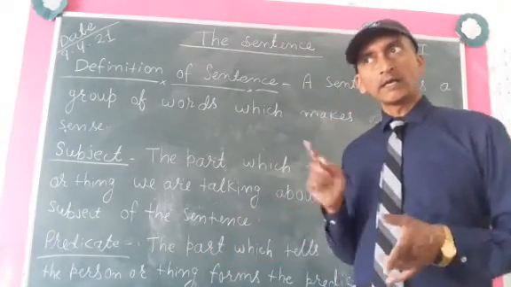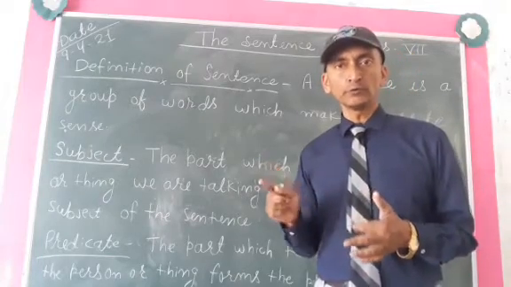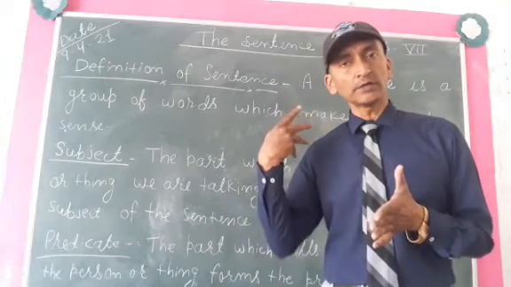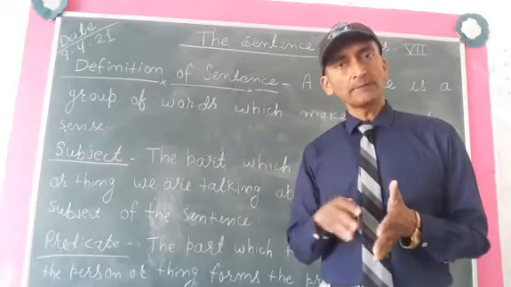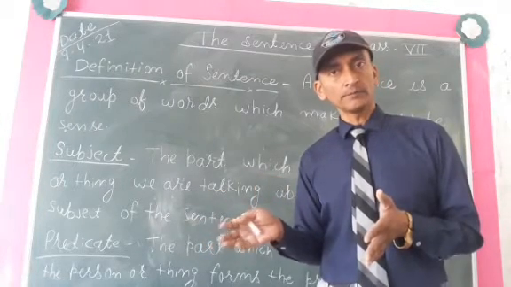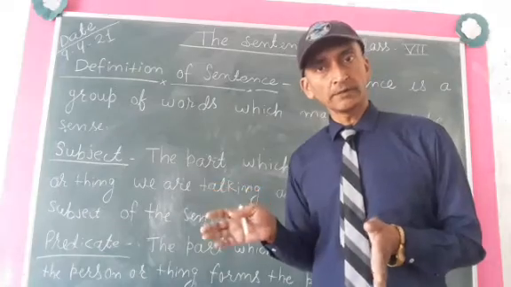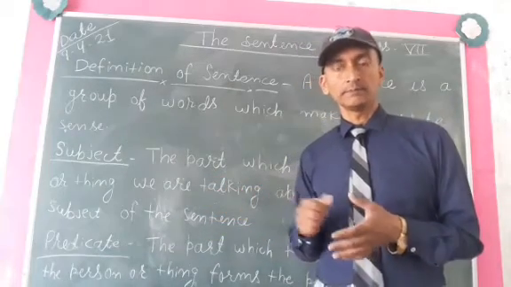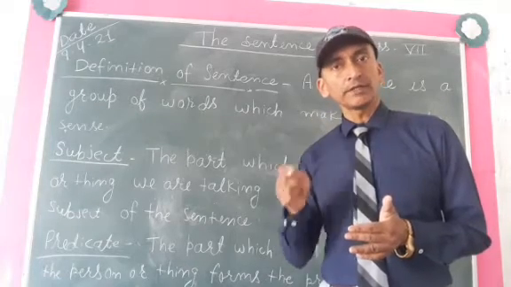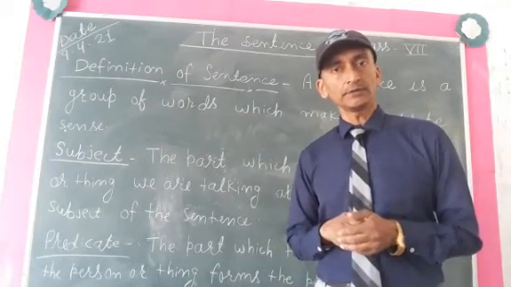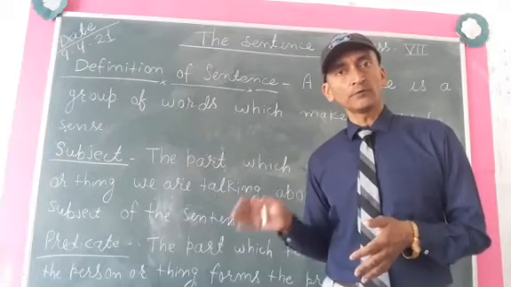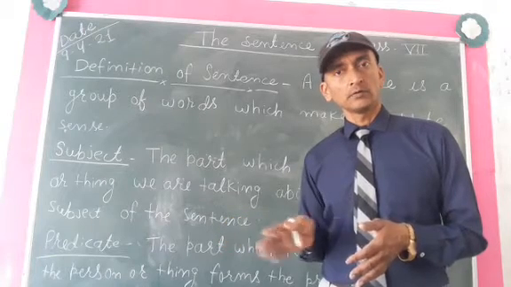As I told you in the example, I am going to school. In this example, I is the subject and whatever is coming after I forms the predicate. Getting me? So, he is taking food. In this sentence, we can say he is the subject and is taking food is the predicate. Okay, children.